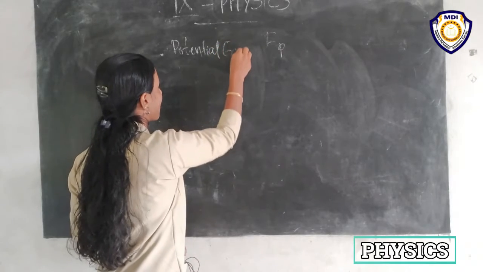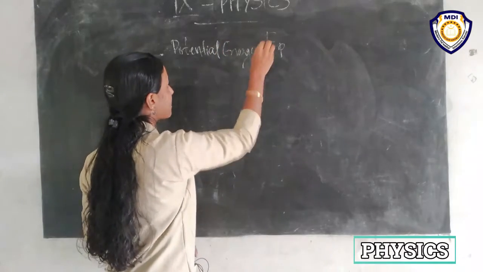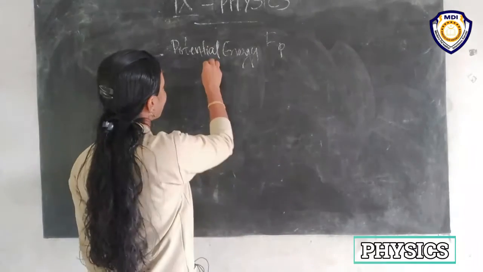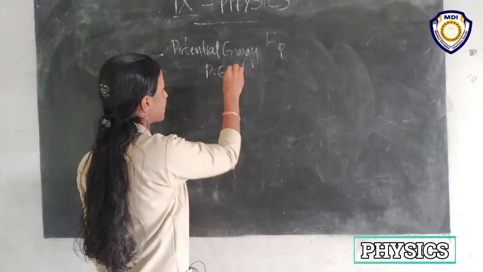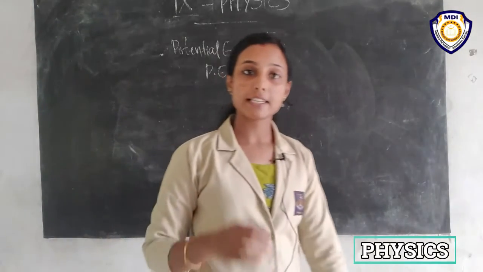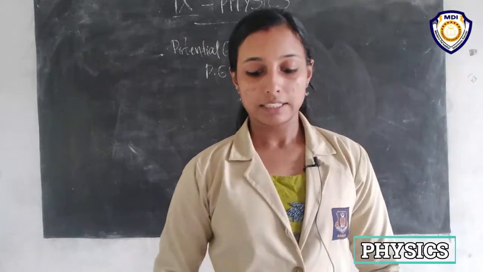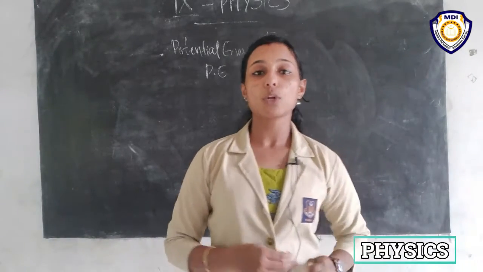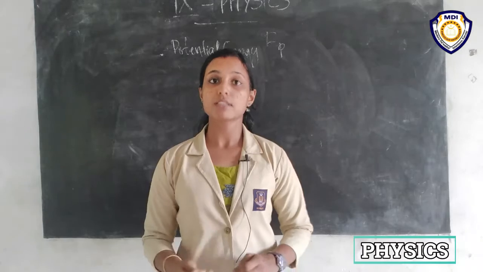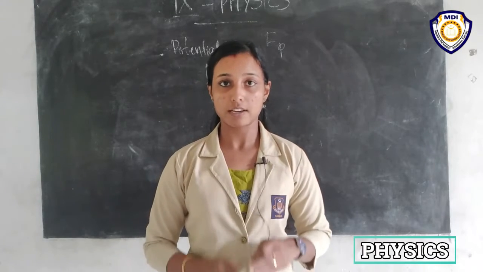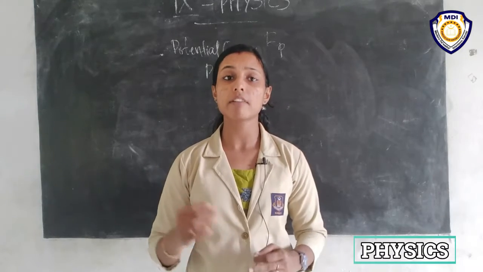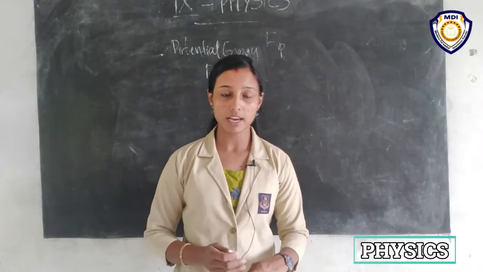So potential energy is the energy stored in a body by virtue of its position or its configuration, right? So I hope it is clear what potential energy is.